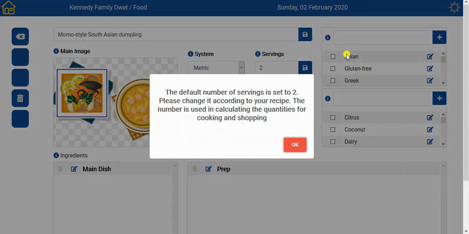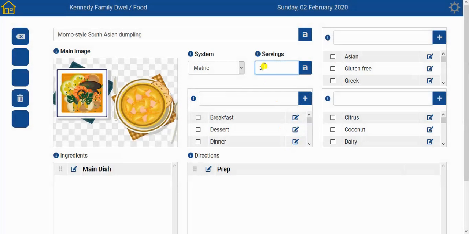Now immediately you'll see a message on the screen that says that the default number of servings is set to 2 and please change it according to your recipe. Now this is an important number because many recipes are written for 3 to 6 people and it varies all the time. So by default we have 2, however we look up our recipe and enter the correct number of servings as per that recipe. In this case we have 5 and we need to save this information.